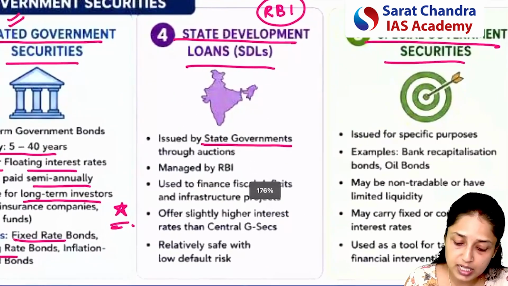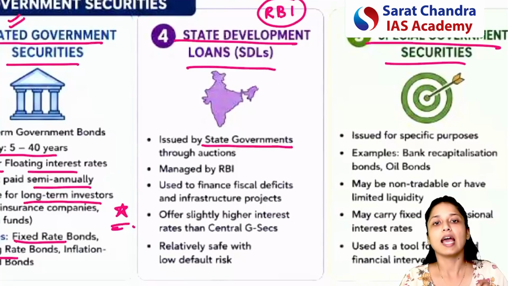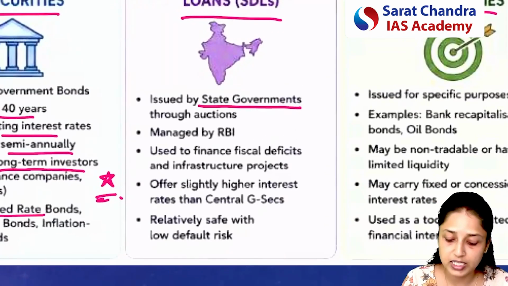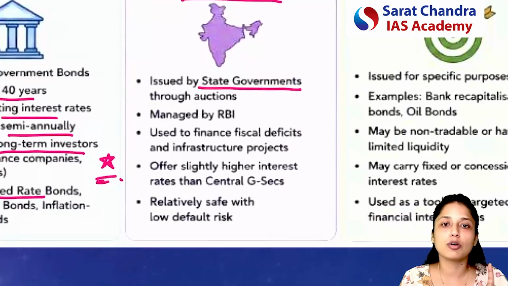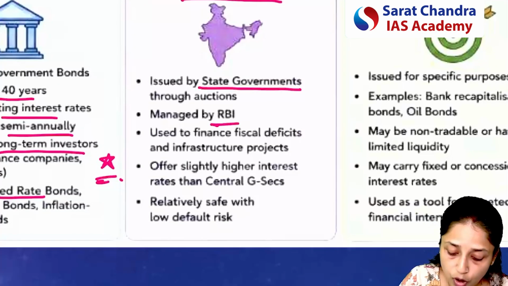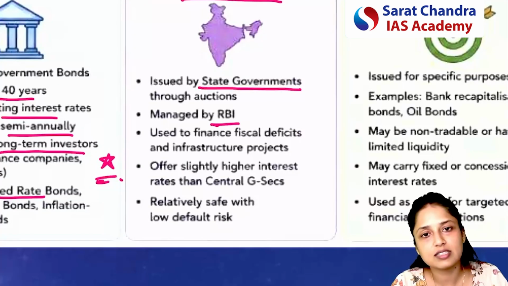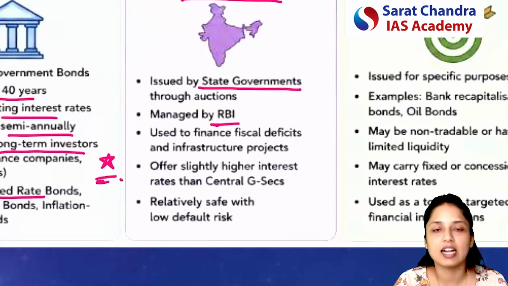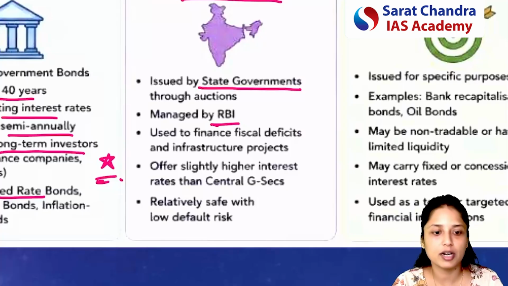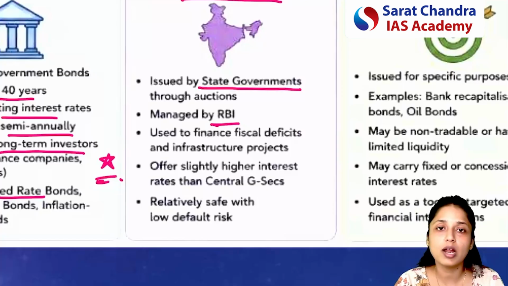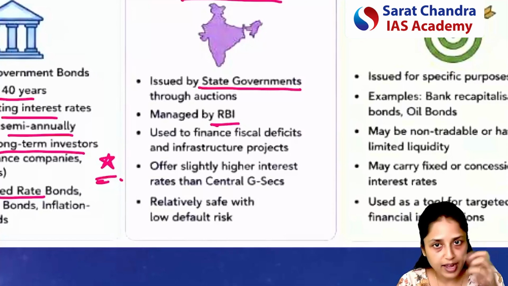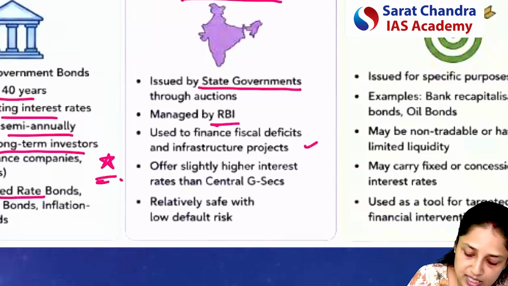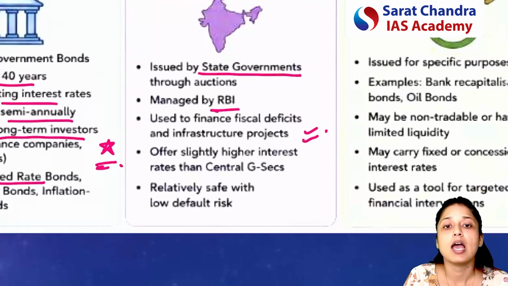So this will be the concept of state development loans, that SDLs are a kind of government security which are issued by the respective state governments. They are also managed by RBI. And what will be the main objective of these state development loans? The main objective will be to finance the fiscal deficit. So fiscal deficit, as you already know, is when the government is expending more than it is earning. So to finance that deficit, the government will be using the state development loans.